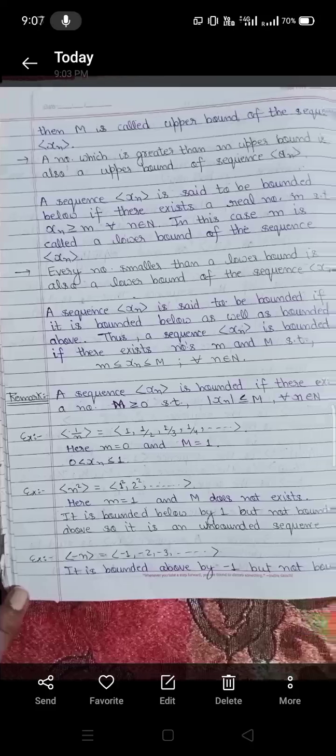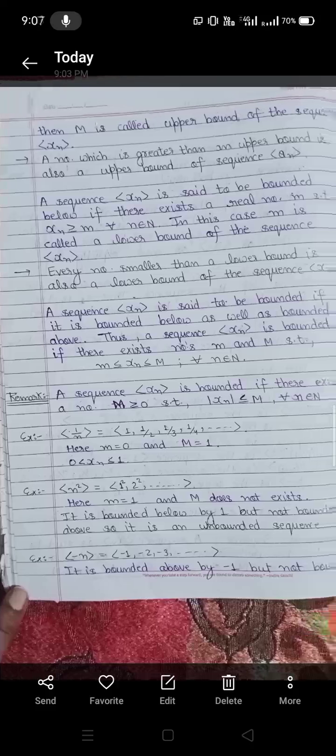A sequence xn is said to be bounded below if there exists a real number m such that xn is greater than or equal to m for all n belonging to N. In this case, m is called a lower bound of the sequence xn. Next, every number smaller than a lower bound is also a lower bound of the sequence xn.